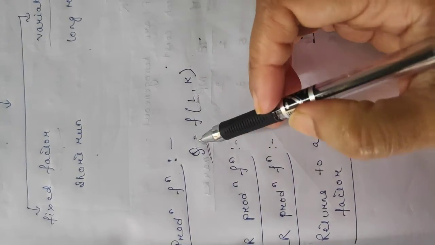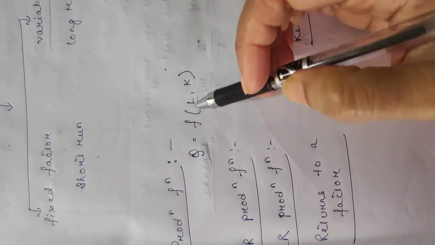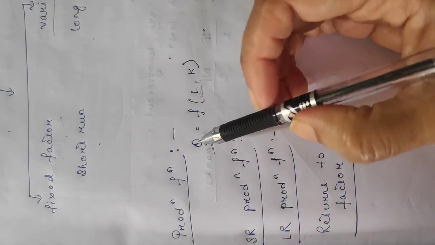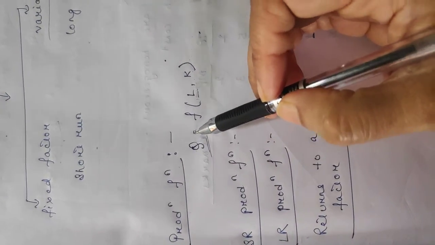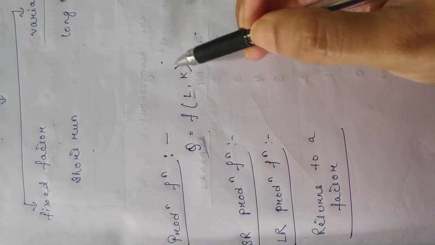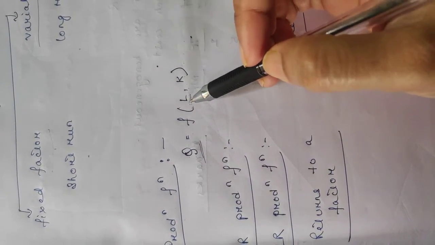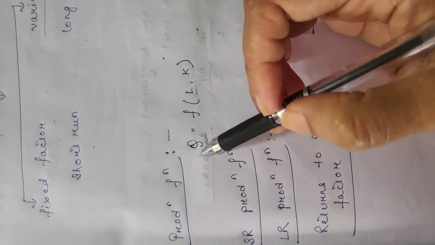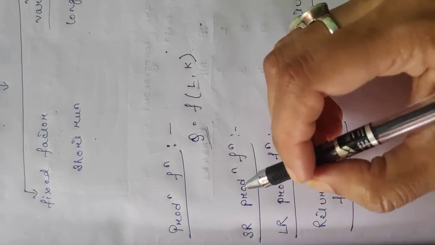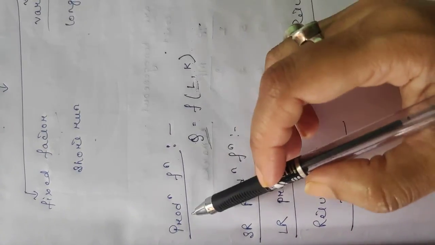So when your output depends on labor and capital, then when we change labor and capital, or when we increase labor and capital, your quantity will also increase. Now there are two different types of production function.